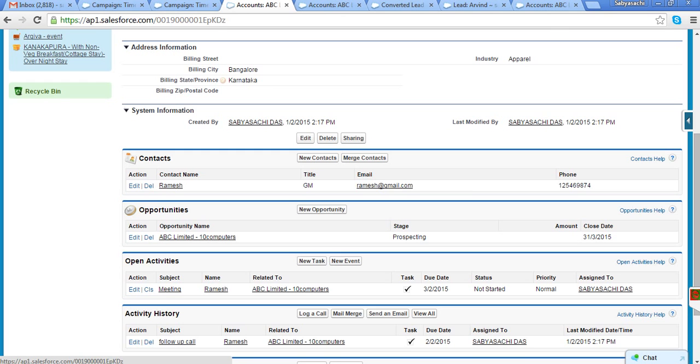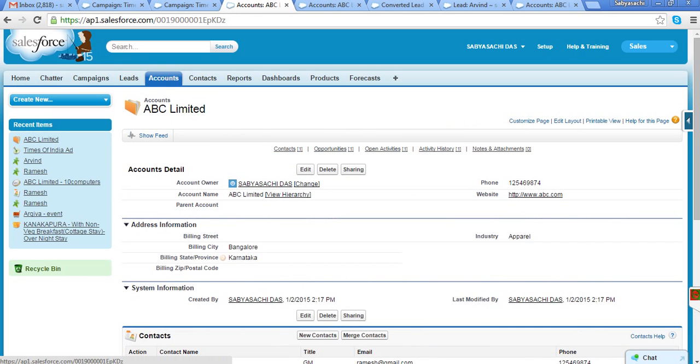Okay. Right. So now I will explain to you what this account object is. Account object is another standard object where we maintain all the company information. You can see here, whatever company related information I entered on the lead, all of it has been transferred to this account, like the company name, website, phone number, billing city, state, and industry vertical. All company related information has been transferred to the account object.